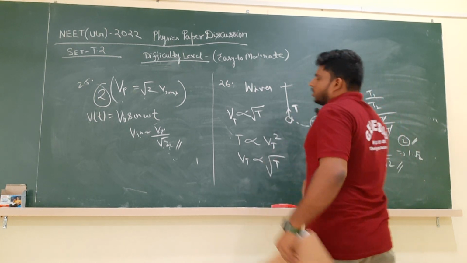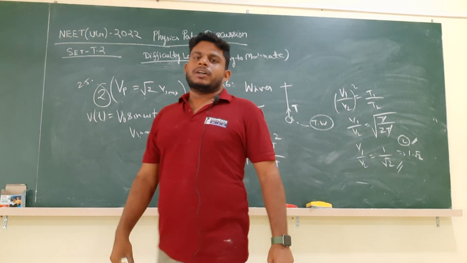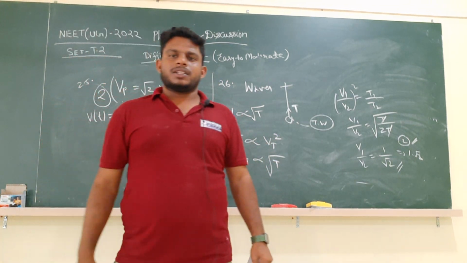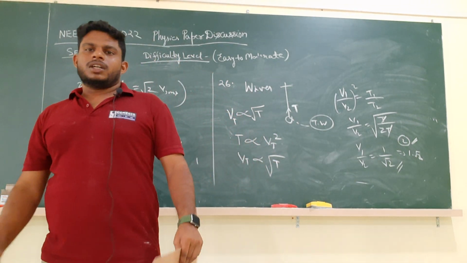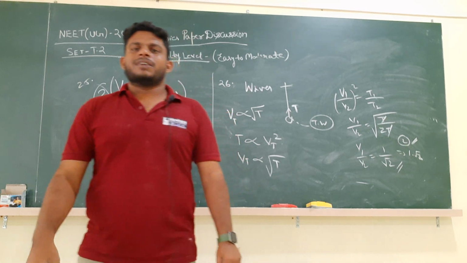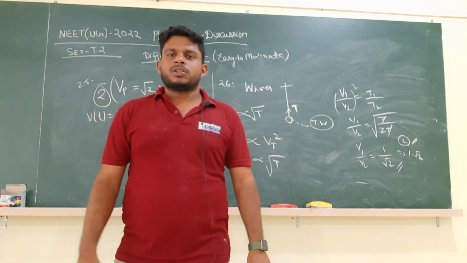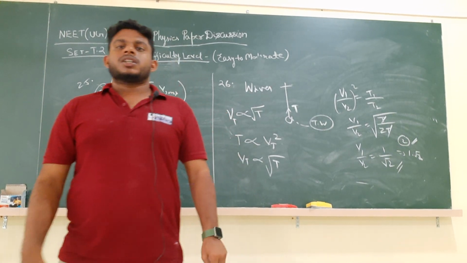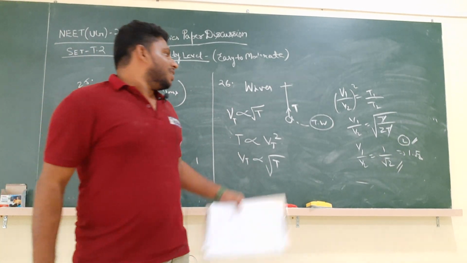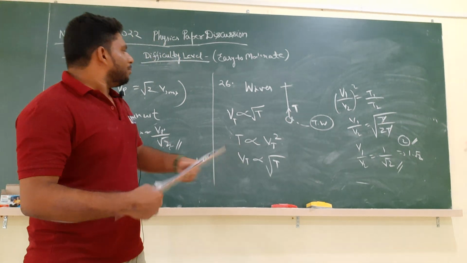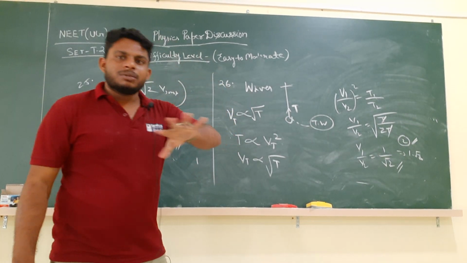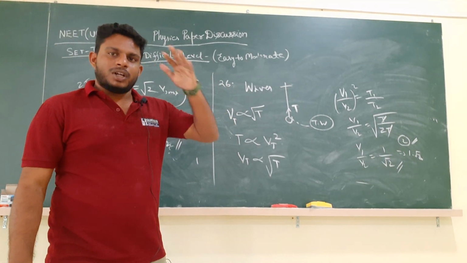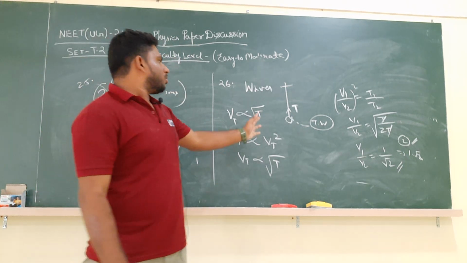Very simple. From the waves chapter we learned that whenever a string is there, it has some tension, and because of the tension, if it is producing a transverse wave, the velocity of the transverse wave is proportional to the root of the tension, or we can say the tension in the string is proportional to the square of the velocity of the transverse wave. This is a simple relation only, but you should remember minimum basics, minimum formulas, so you can solve this type of question.